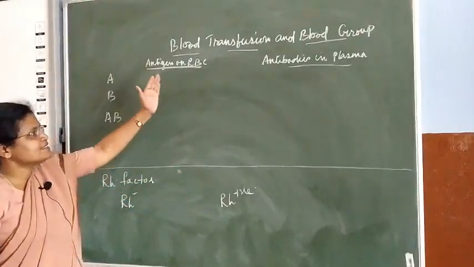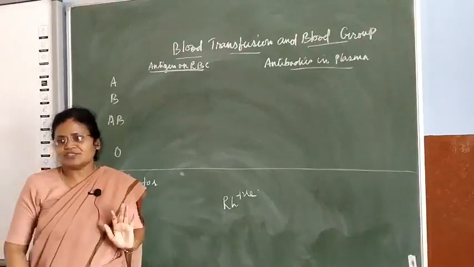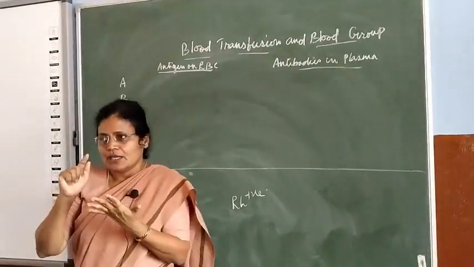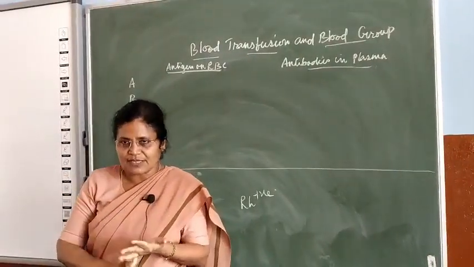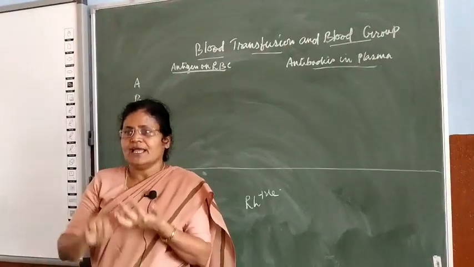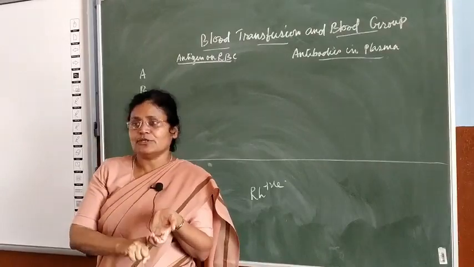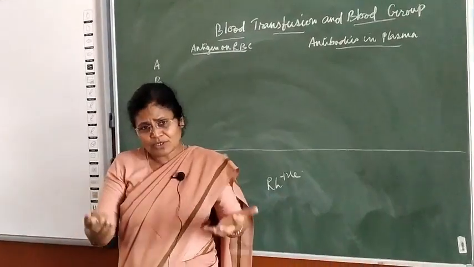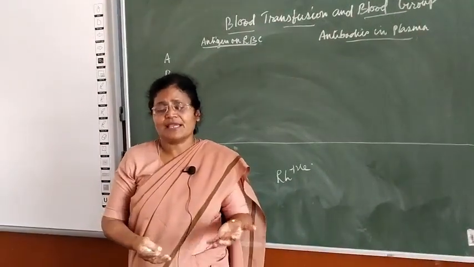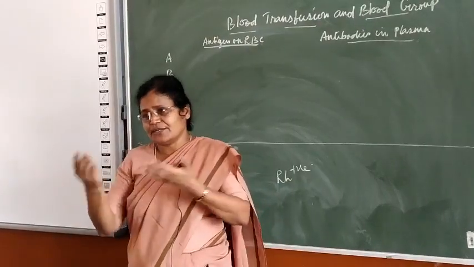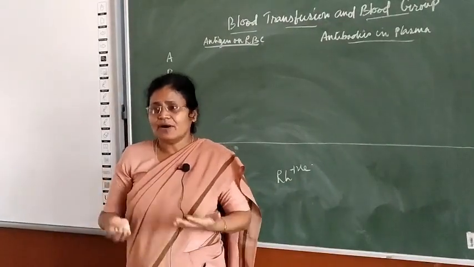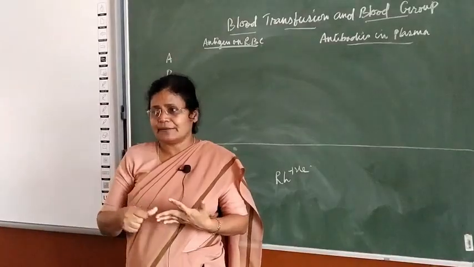We now go to blood transfusion or blood group. Remember, children, so far we learned about so many things. Why do we need circulatory system? What is the function of blood? What are the characteristics of blood? What are the 3 different types of fluid present? And about the blood, what is the composition of blood? The blood is composed of plasma and your cellular element. And we learned about the RBC, WBC, blood platelets.